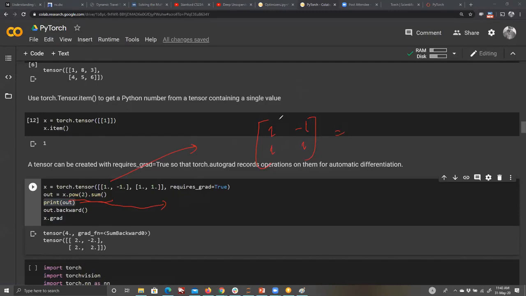Yes, because if you square every one of them, it becomes all positive, and 1 plus 1 plus 1 plus 1 is 4, which is the output if you see here. But what if I take this function and put a gradient here, with respect to whatever, let's say. What will I get back?